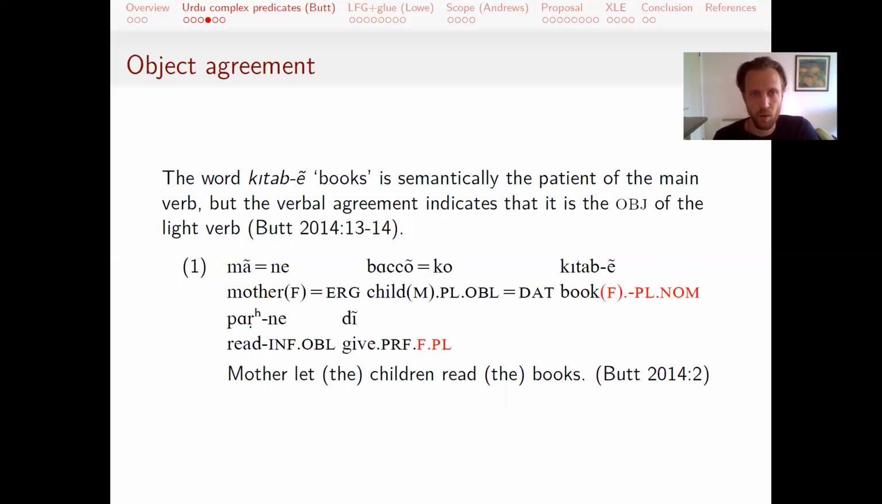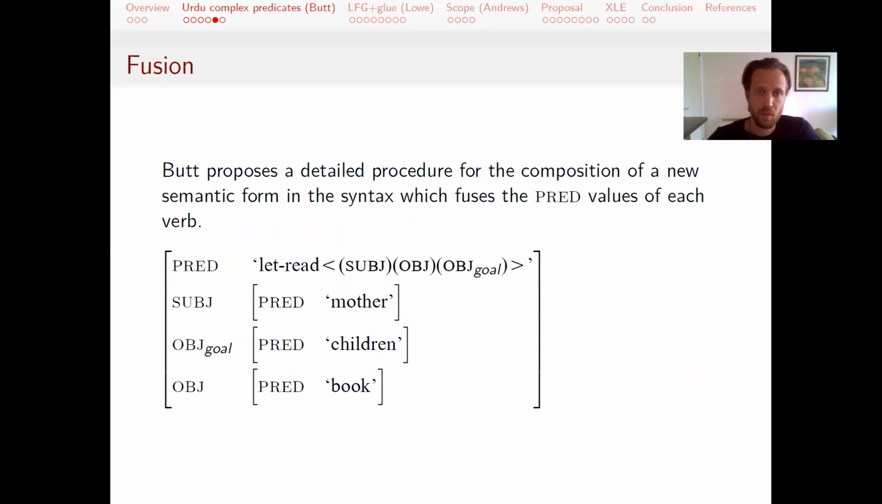So that's created quite a puzzle for LFG. Butt's proposal is quite a detailed procedure for how the pred values of the light verb interact with the pred value of a normal main verb to create this fused new semantic form in the A structure.